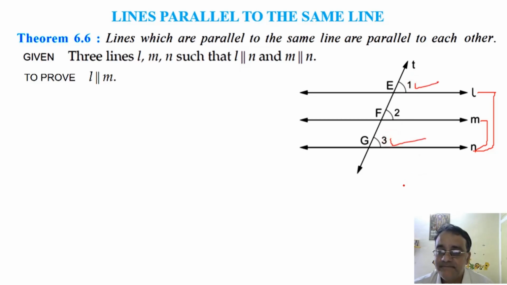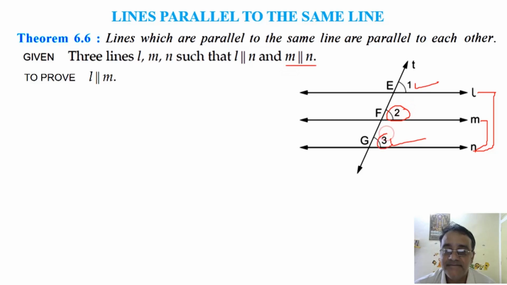Why? If L is parallel to N, right, angle 1 is equal to angle 3 because corresponding angles, right, and M is parallel to N implies angle 2 is equal to angle 3.